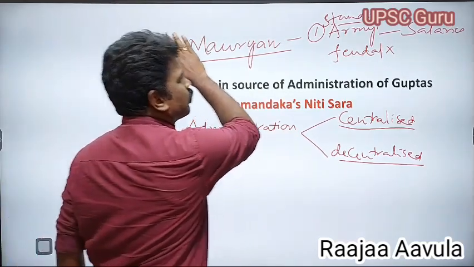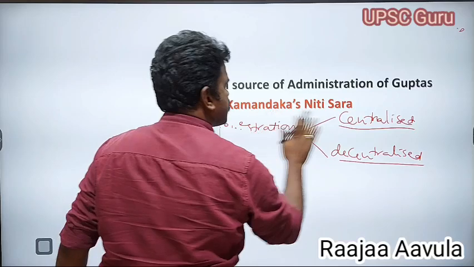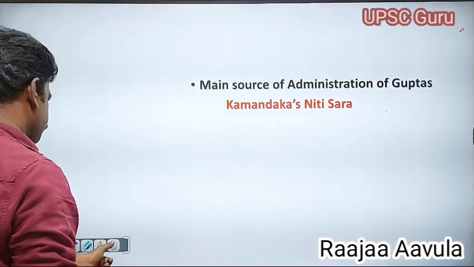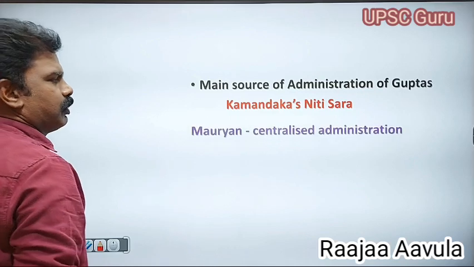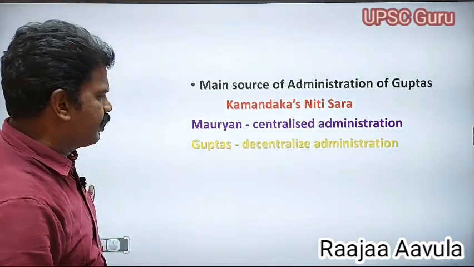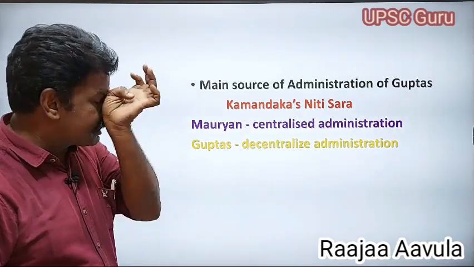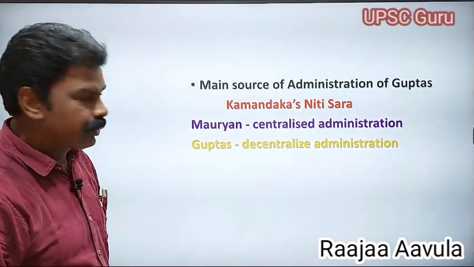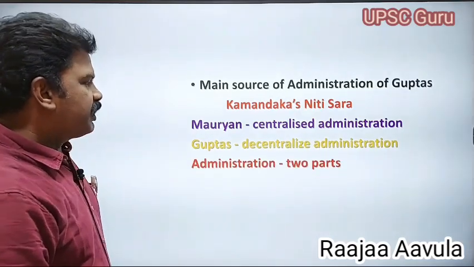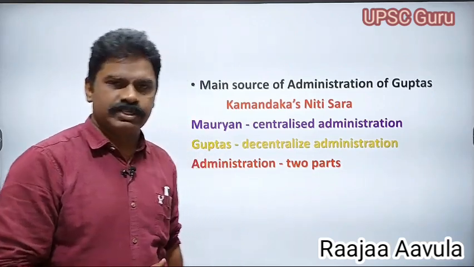Whereas coming to the Gupta's administration, Mauryan administration was centralized administration, whereas Gupta's administration was decentralized administration. That we will discuss now.